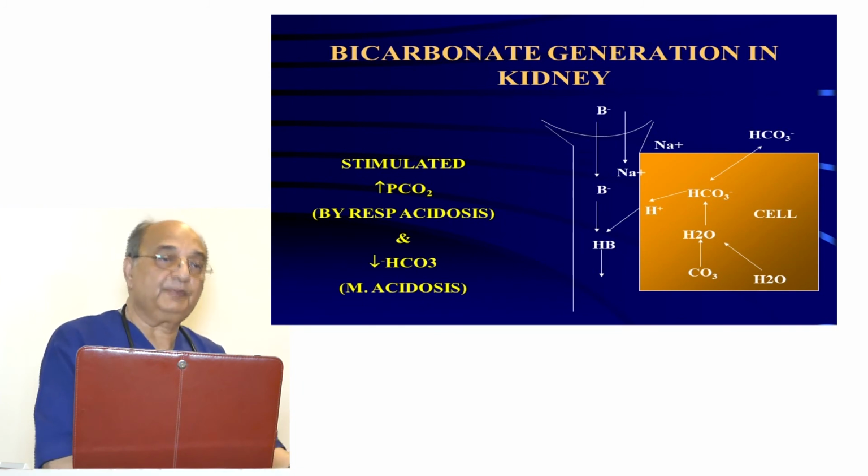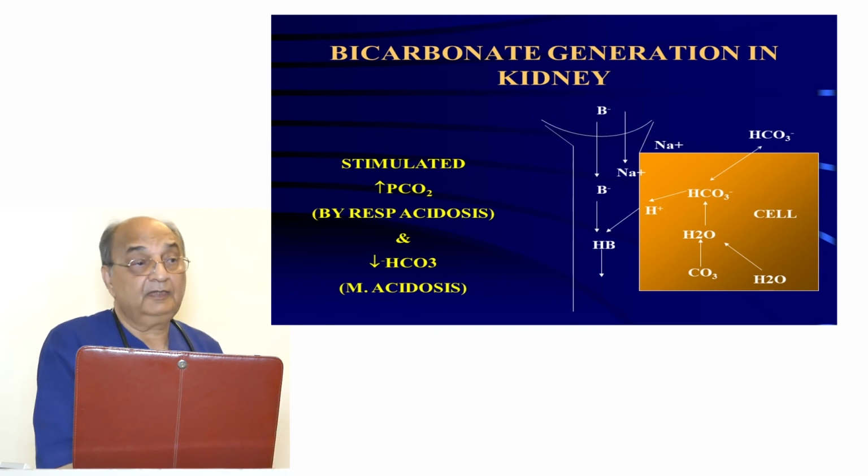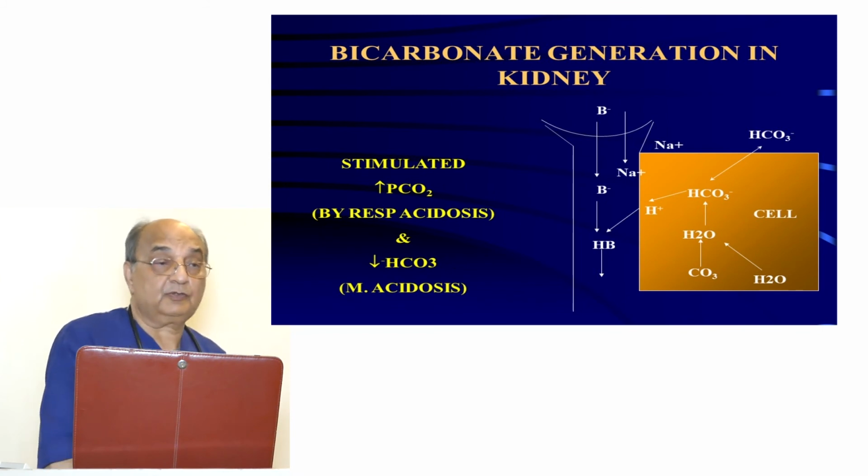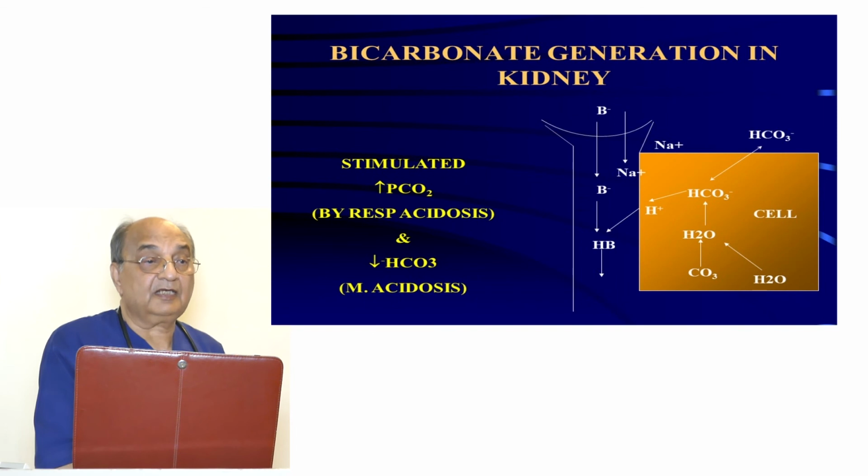And then hydrogen ion comes and forms NH4. NH4 again cannot be reabsorbed. That will be lost also. So there is a net loss of hydrogen ion, which means a net loss of acidity. Now this acidity which has been lost by the ammonia and by the dihydrogen phosphate, H2PO4, is called titratable acidity. This is how we measure the acidity which is lost by the kidney in the urine.